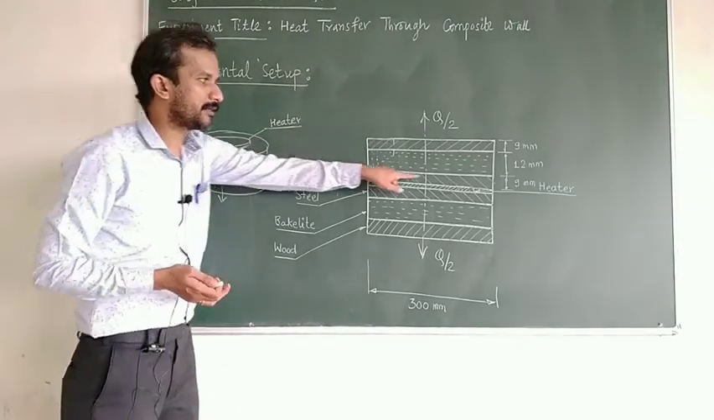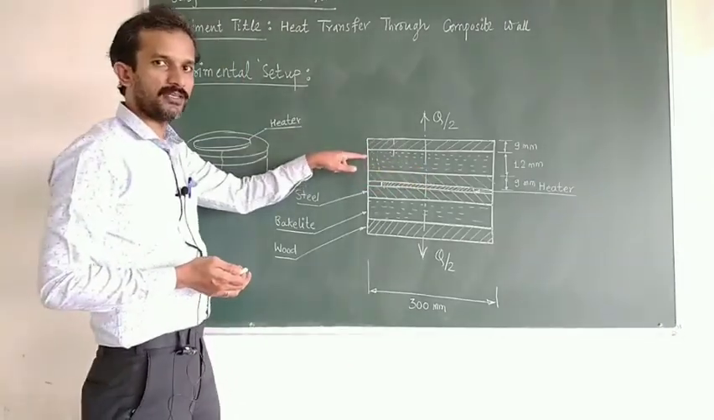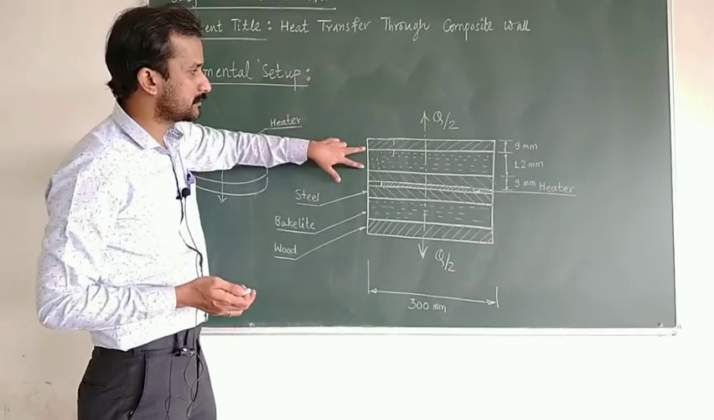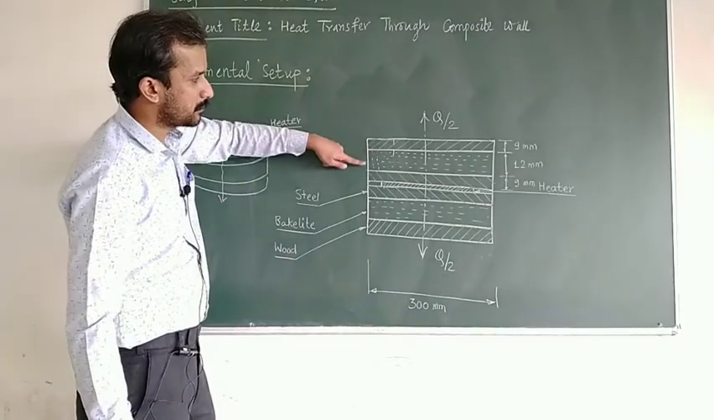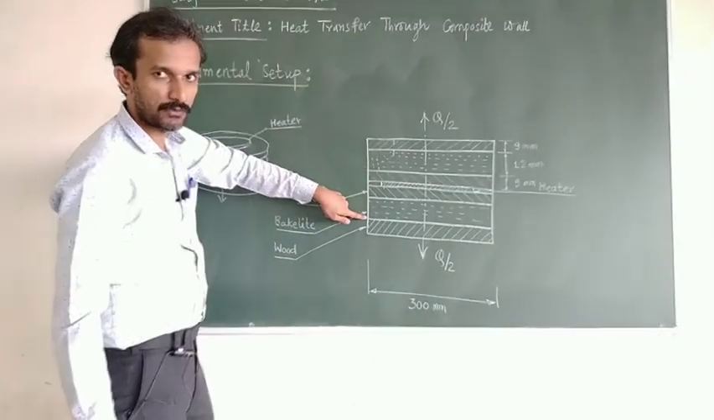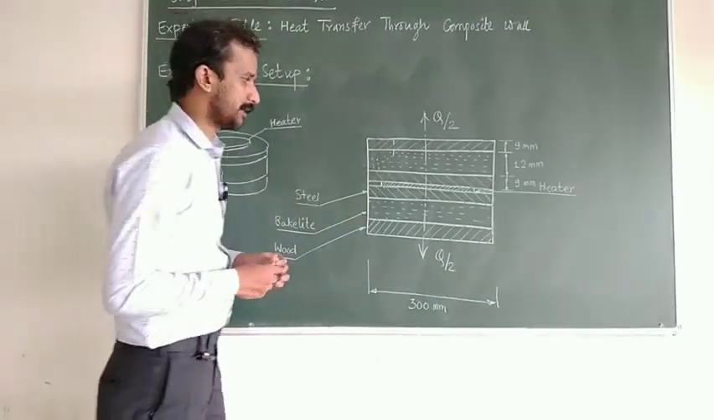This is the interface between the 2 plates where there will be resistance, and this interface will be minimized by compressing them. Okay, so this will offer you the thermal contact resistance. These interfaces will offer the thermal contact resistance to the direction of heat transfer.